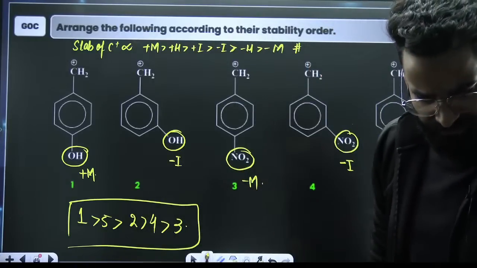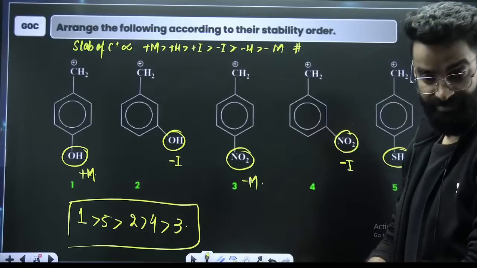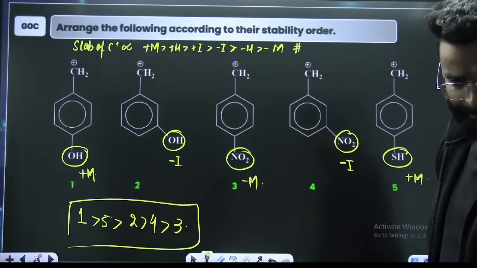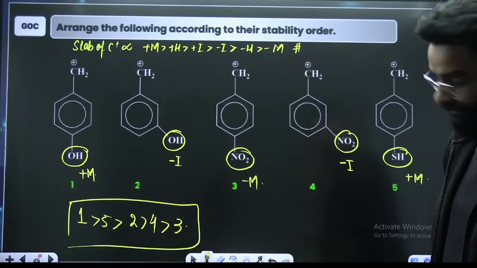Anyone give 1, 5, 4, 2, 3? Someone is saying 1, 5, 4, 2, no. 1, 5, 2, 4, 3 will be the answer, right?